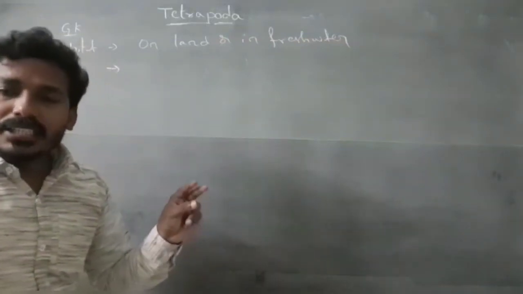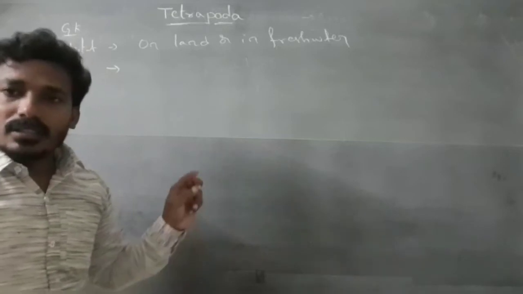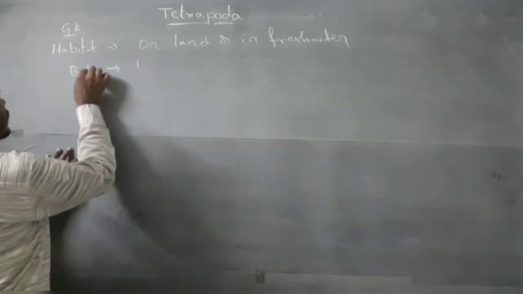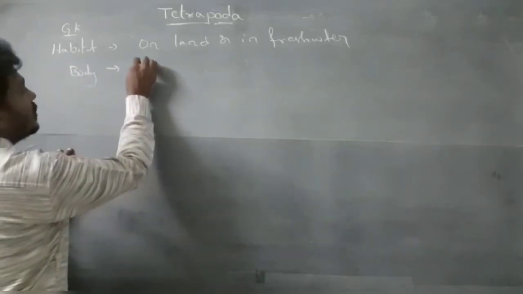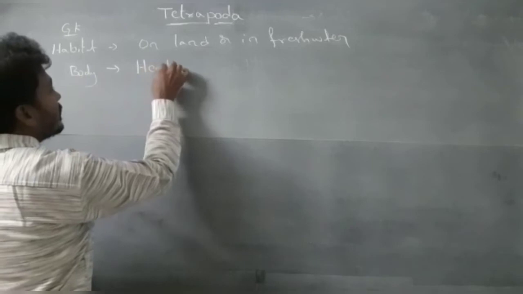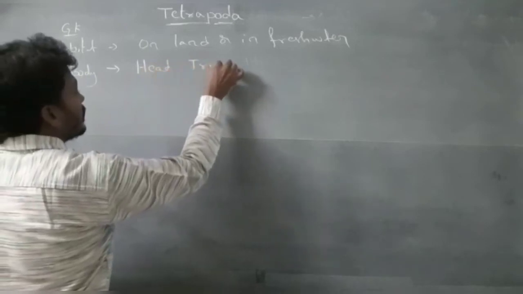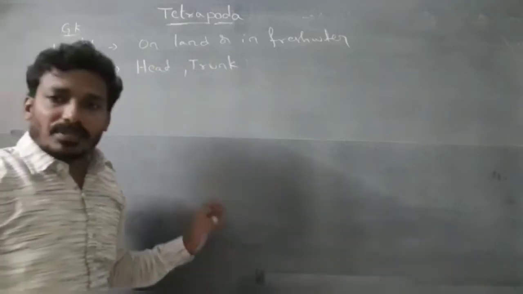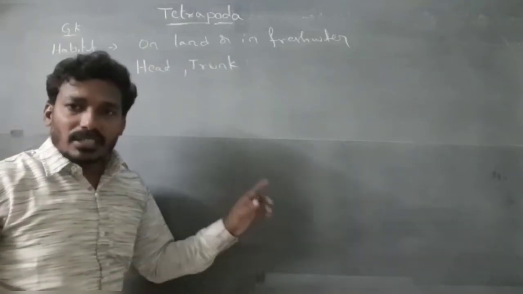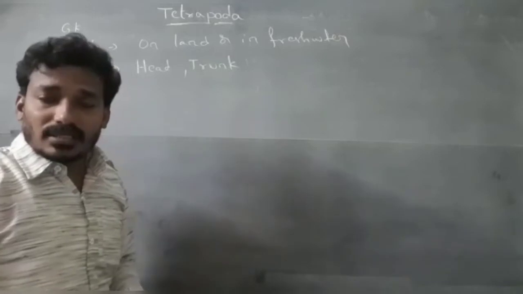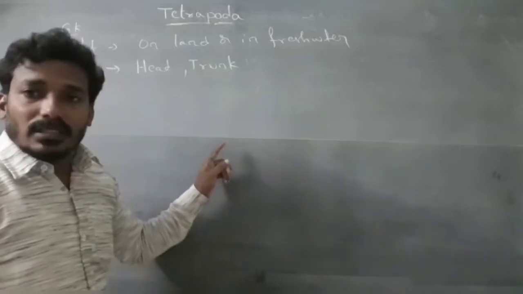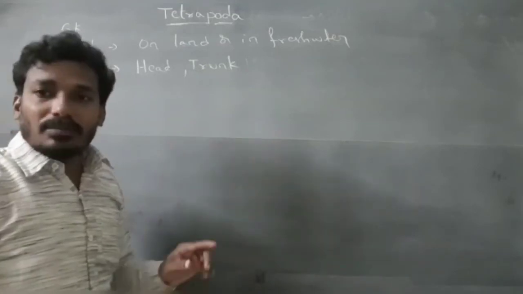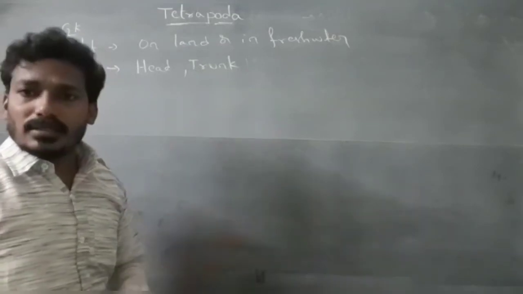Body is divided into two regions: head and trunk. Tail may be present or absent. Tail is present in larval amphibians, like the larval frog, and absent in the adult frog. Tail is present in tadpole larvae and urodeles.